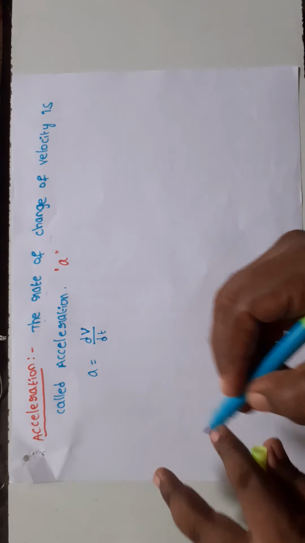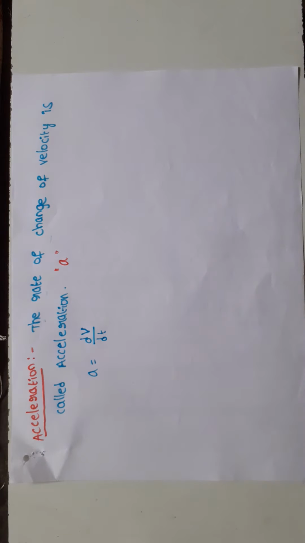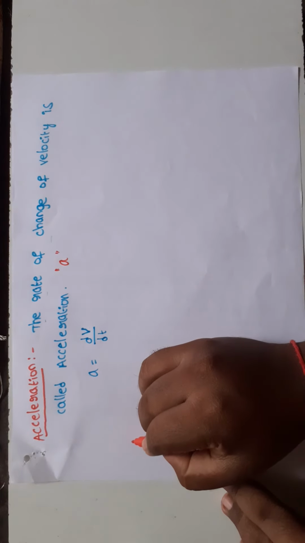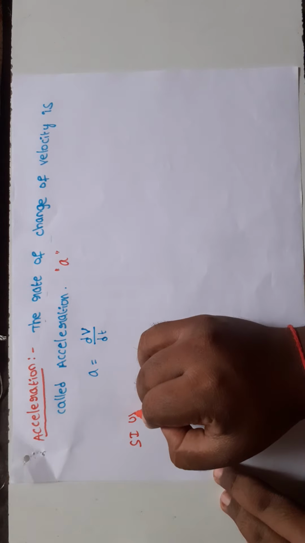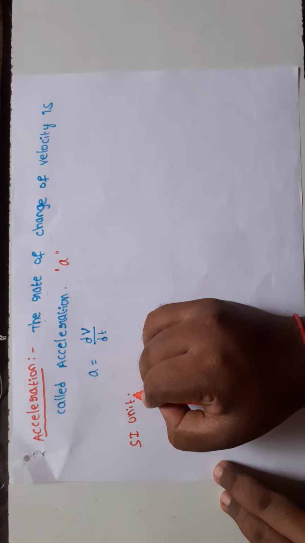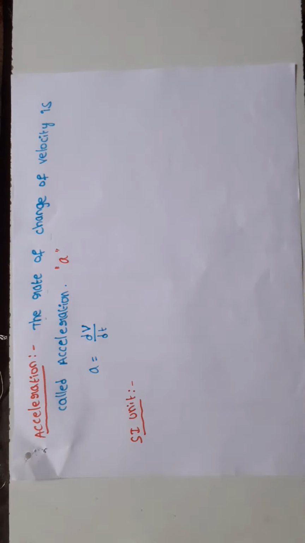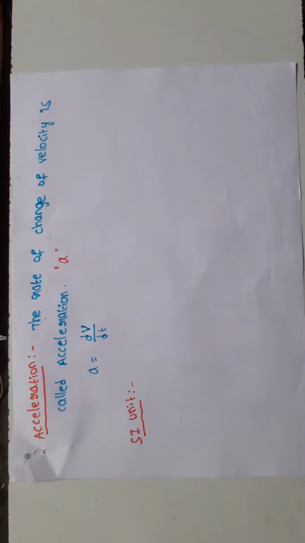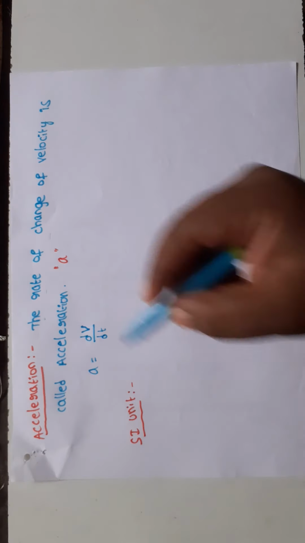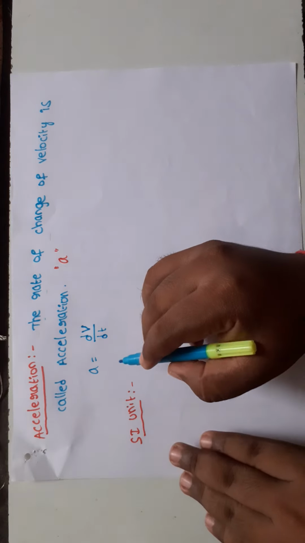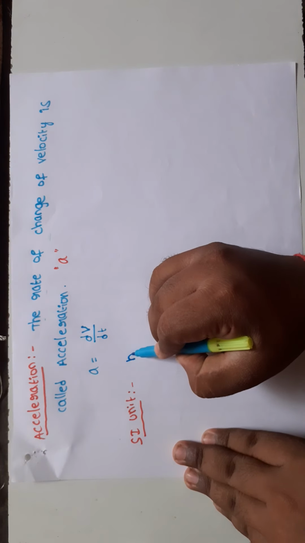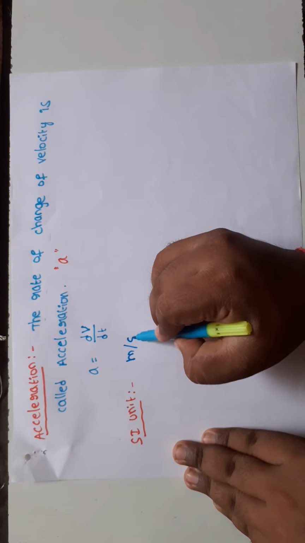What about the SI unit? What is the SI unit of velocity? Meter per second.